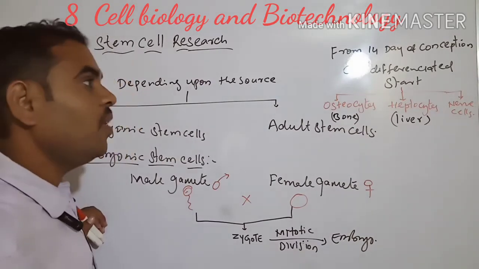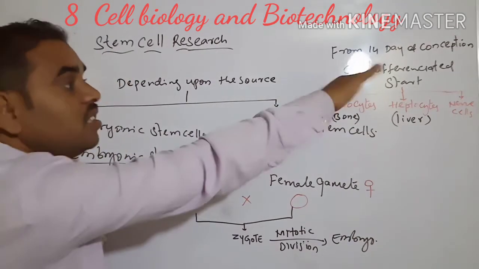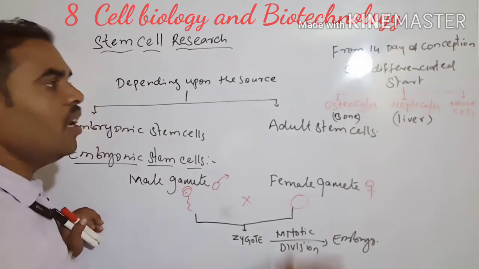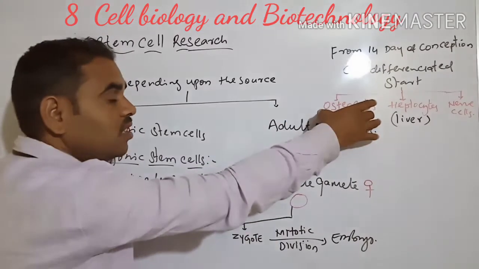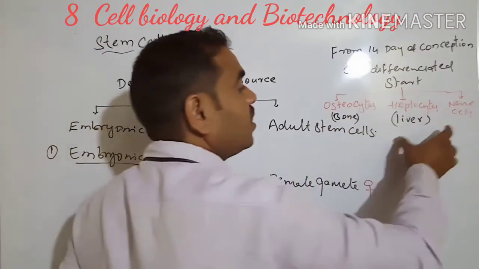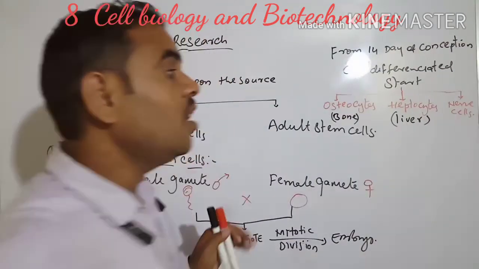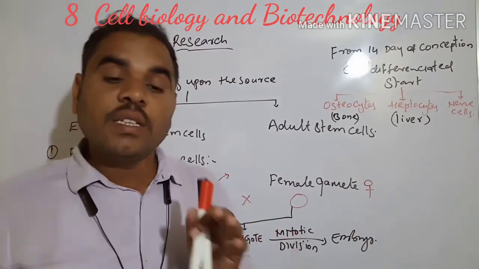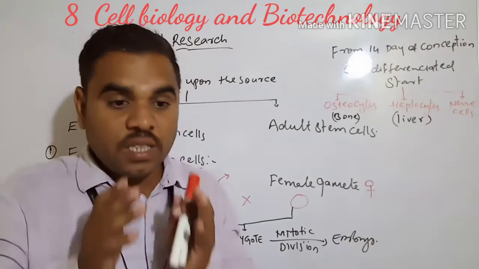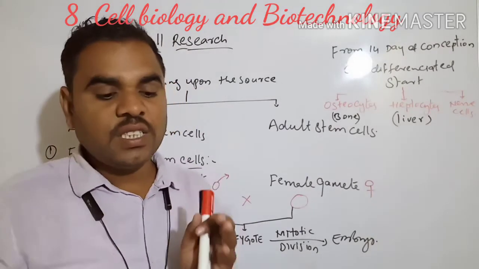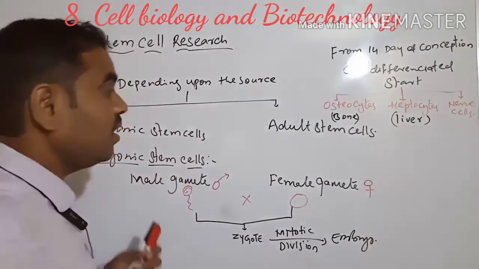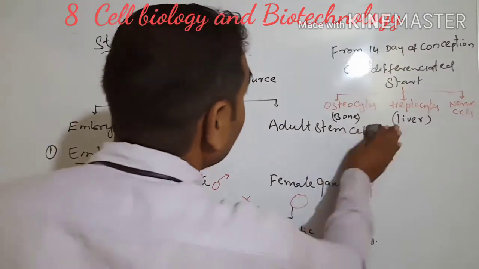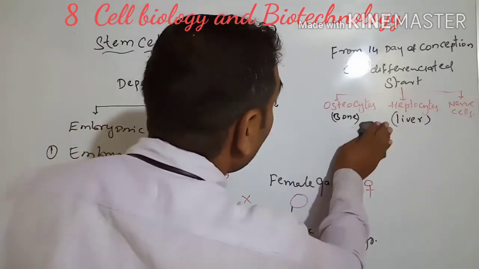After formation of the embryo, on the 14th day cell differentiation starts, forming osteocytes, hepatocytes and nerve cells. Each and every cell has a specific function.